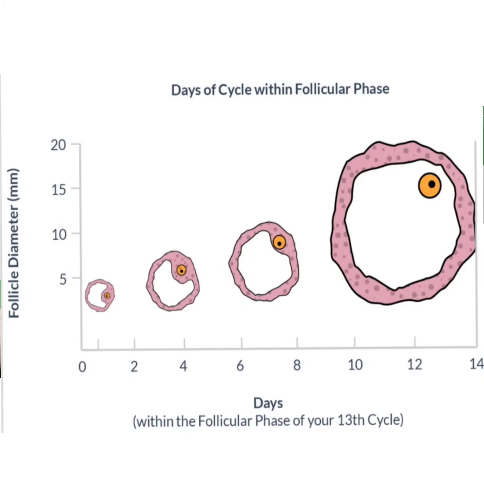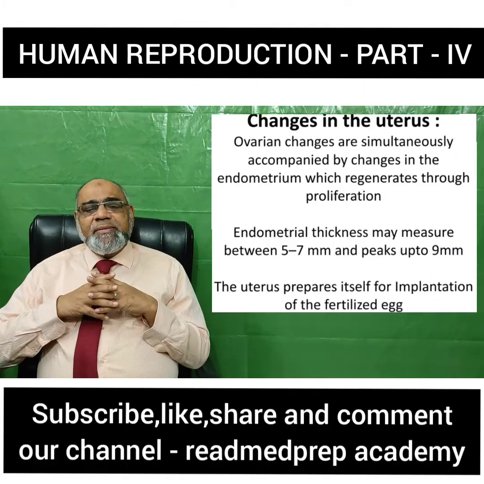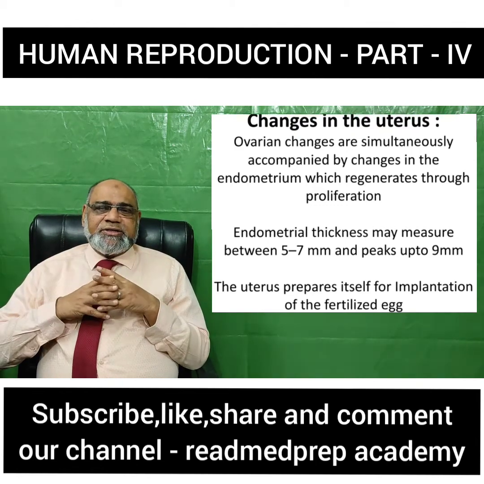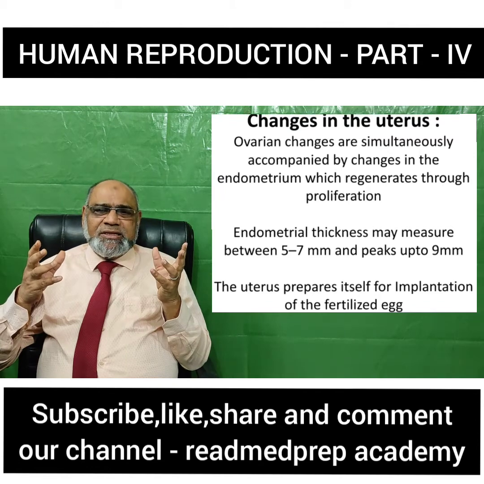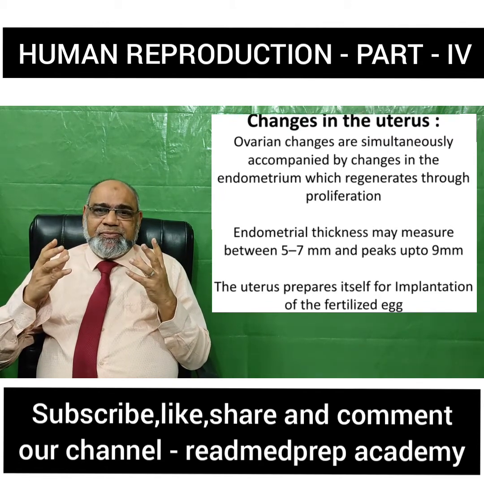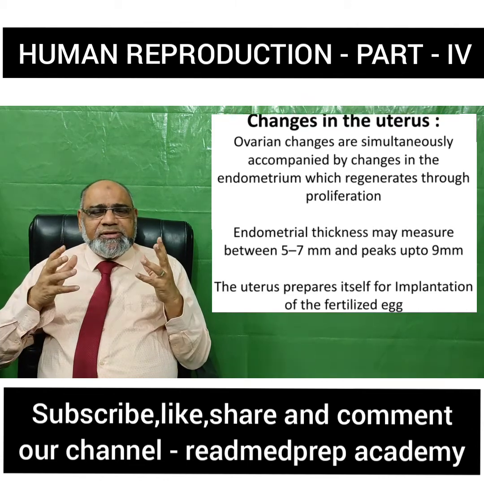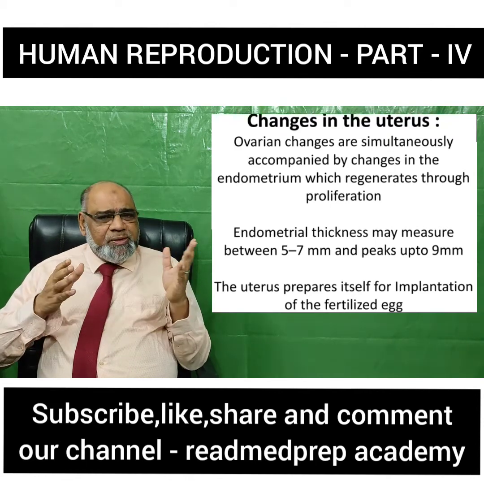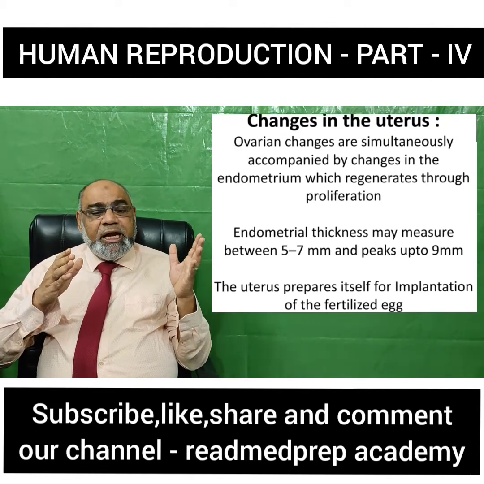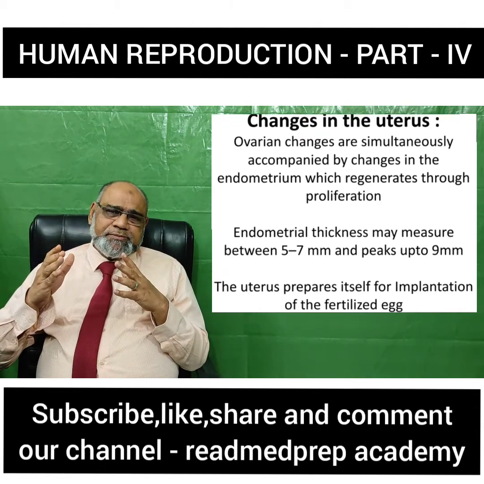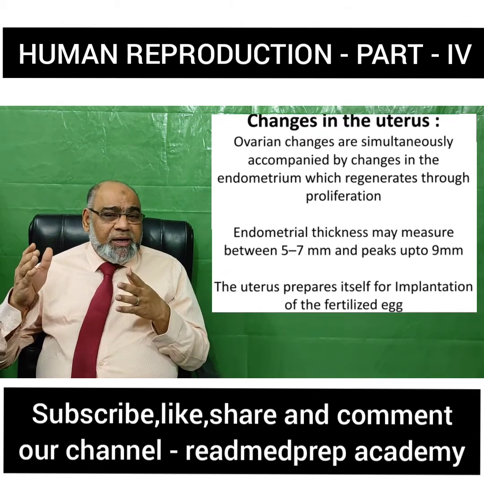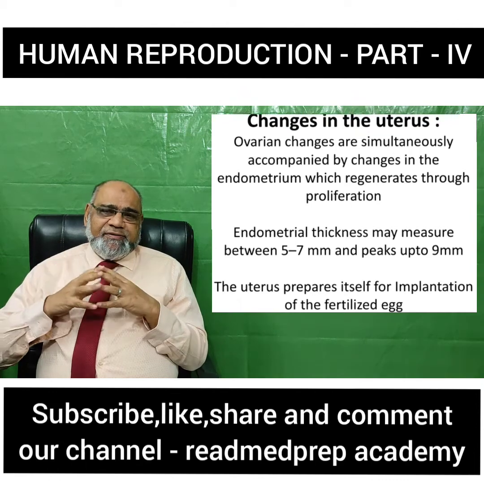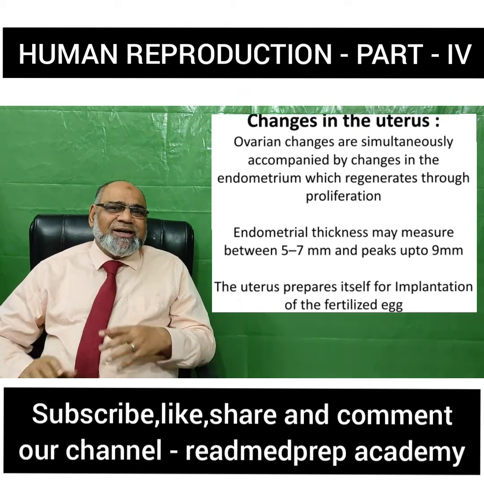What are the changes that occur in the uterus? Ovarian changes are simultaneously accompanied by changes in the endometrium, which regenerates and proliferates. All the glands become increased and tortuous. The blood vessels also increase. The endometrial thickness, which was about 1 to 2 millimeter during the menstrual period, becomes around 5 to 7 millimeter, and at the time of ovulation it peaks to 9 millimeter. The uterus prepares itself for the implantation of the fertilized egg.